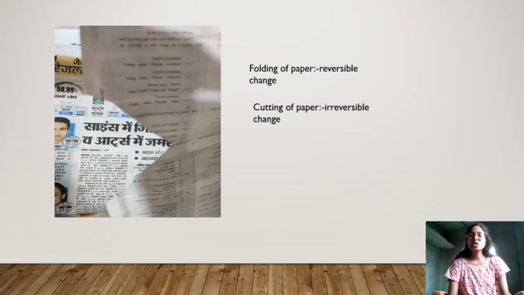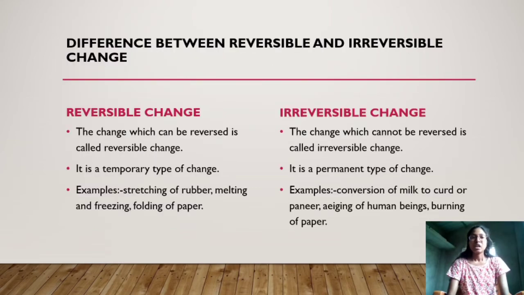So in this video, whatever examples you saw, I hope that will make you clear what is a reversible change and what is an irreversible change. Now we should compare the difference between reversible and irreversible change. A reversible change is the change which can be reversed, and an irreversible change is the change which cannot be reversed. The next point is, it is a temporary type of change.